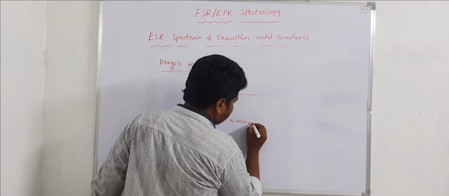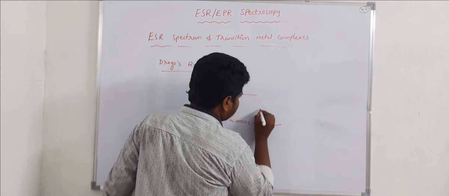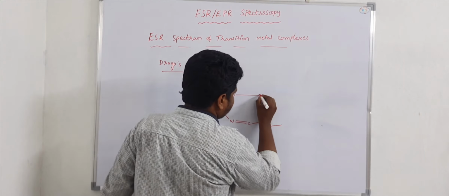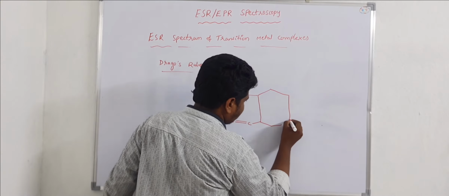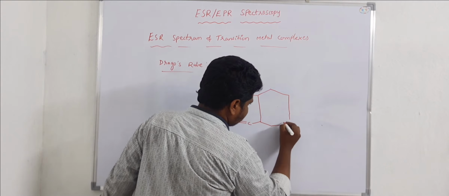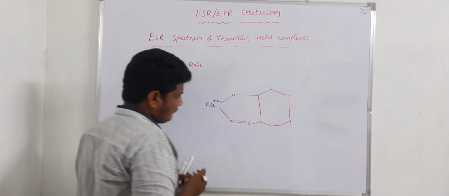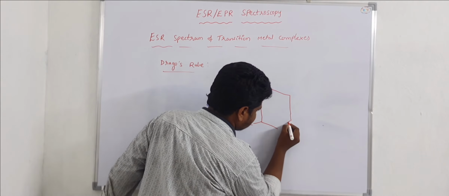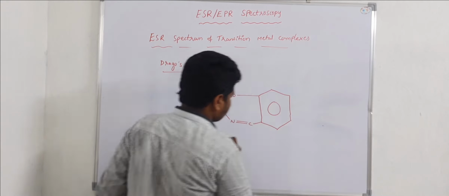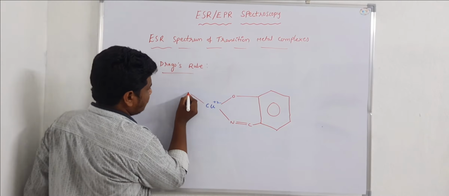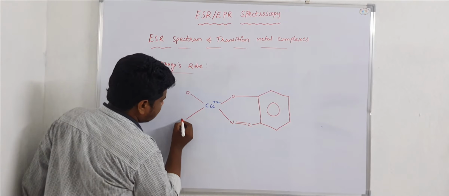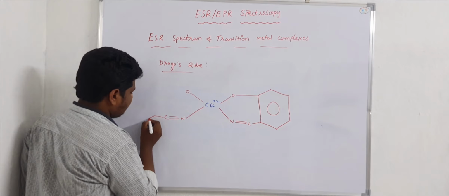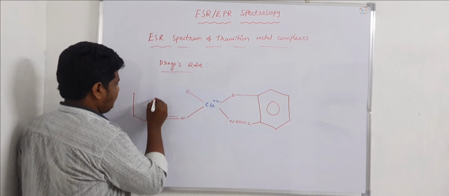this is carbon which is attached to the oxygen and this is nitrogen. Here we have carbon and this is attached to the phenyl ring.